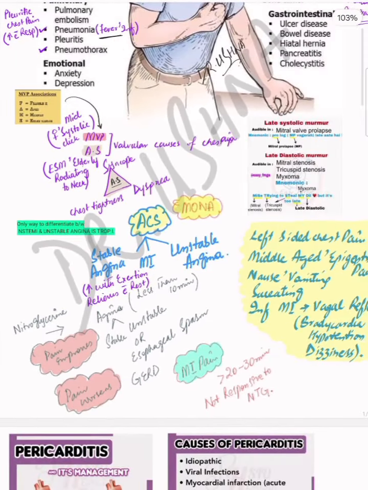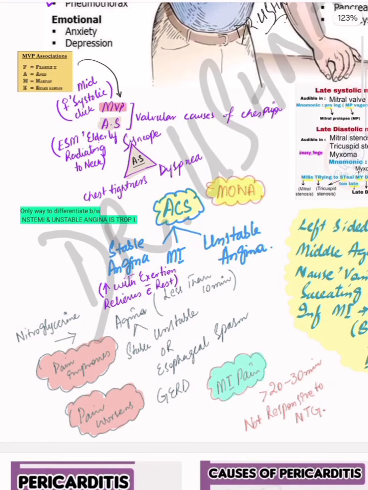This we have discussed. Now, we use the term ACS. What do you really mean by ACS? ACS involves stable angina, unstable angina, and myocardial infarction. These three diseases are covered under the topic of ACS. When a patient presents to you with chest pain, first of all, in the emergency, you suspect that patient as a cardiac patient and label it as ACS.